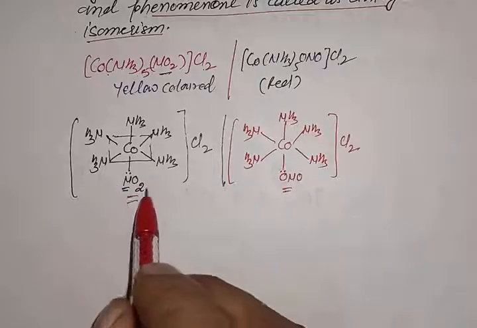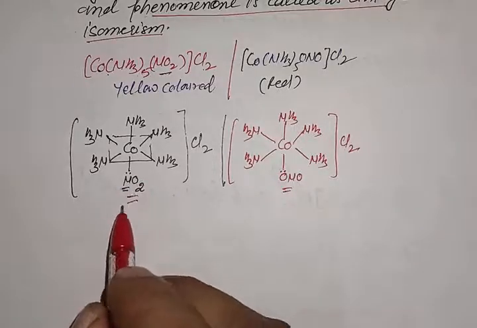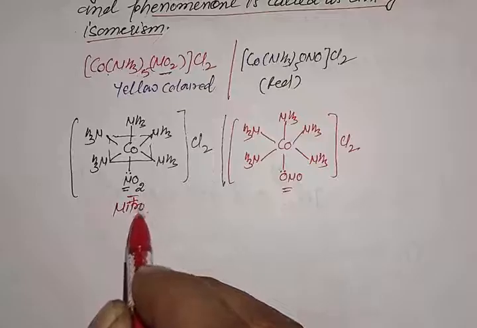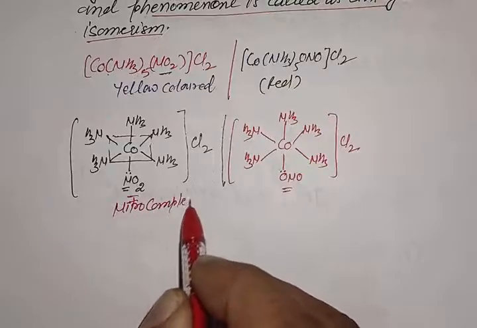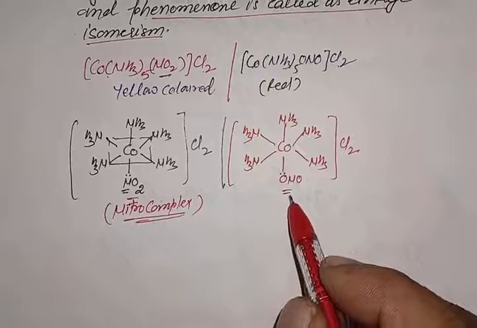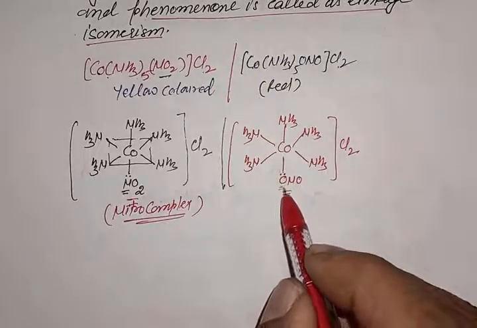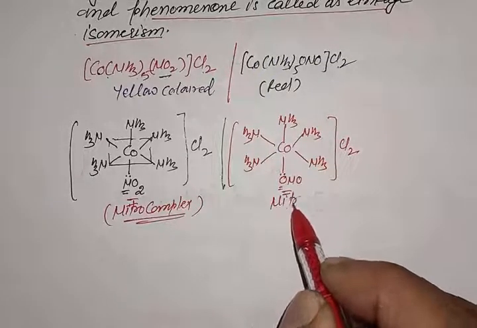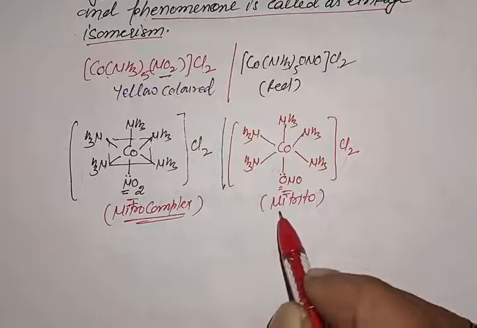When the NO2 ligand has donor site nitrogen, in this case this is called a nitro complex because the donor site is nitrogen. And in the second complex, the ligand NO2 has donor site oxygen. That's why this complex is also called a nitrito complex.